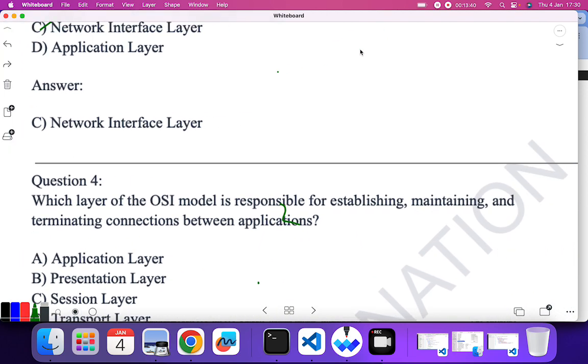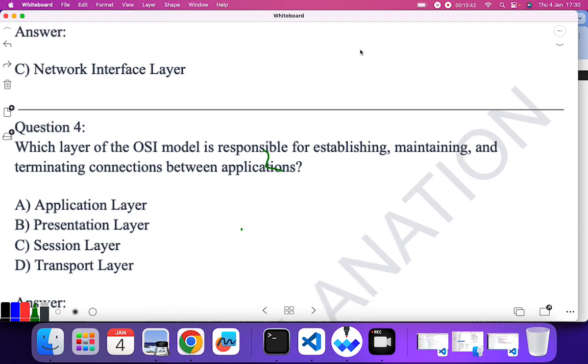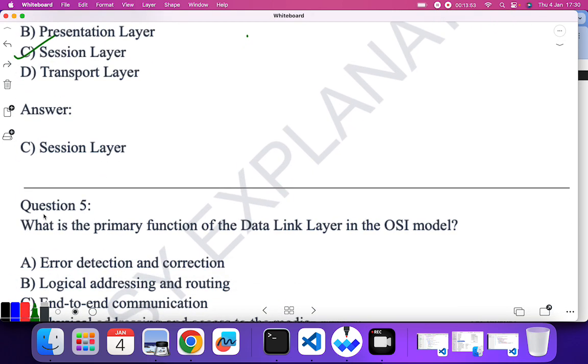Which layer of OSI model is responsible for establishing, maintaining and terminating the connections? Okay, so this connection is always maintained by the session layer. So session layer is the correct answer.